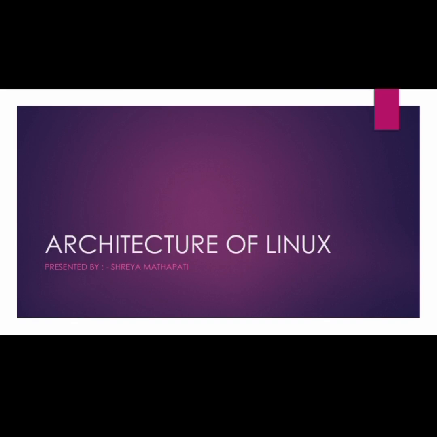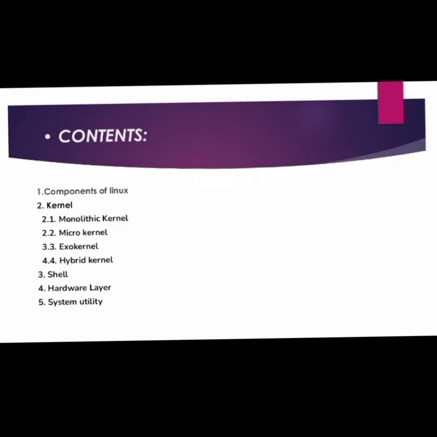Now I am going to introduce the architecture of Linux. These are the contents: components of Linux: kernel, monolithic kernel, microkernel, exokernel, hybrid kernel, shell, hardware layer, and system utility. In kernel, there are subpoints. Some different types of subkernels are there: monolithic, micro, exokernel, and hybrid kernel.